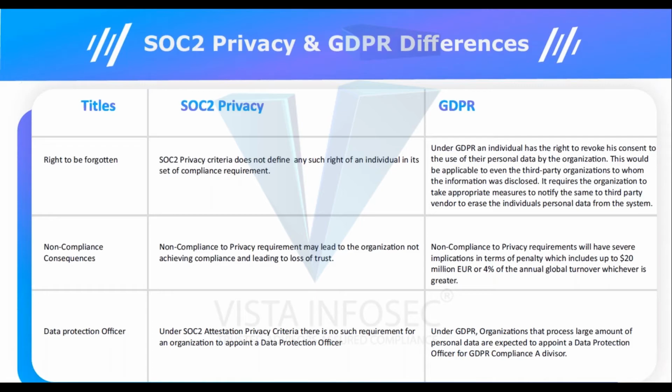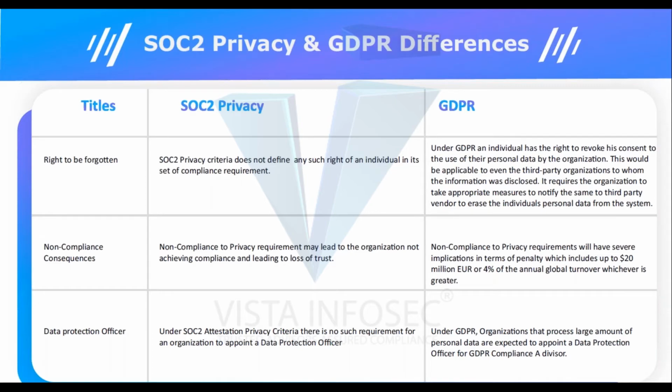Now, that's where the differences are. There is no concept of the right to be forgotten under SOC 2, but GDPR provides the right to revoke consent. A person may have given consent once, but might have revoked it later on. So GDPR gives the right to be forgotten. Non-compliance consequences are not really hard-coded in SOC 2, but in GDPR, yes: minimum 20 million euros, my friend, or 4% of annual global turnover, whichever is greater.